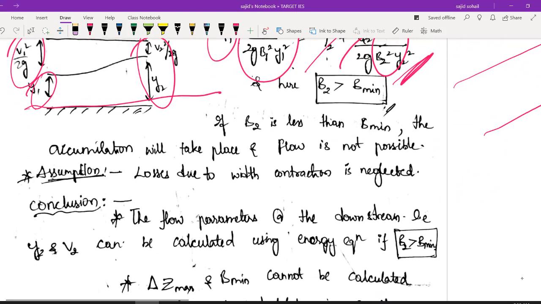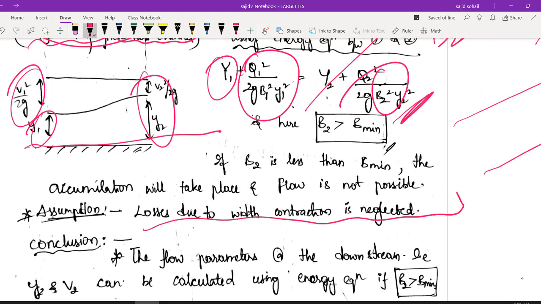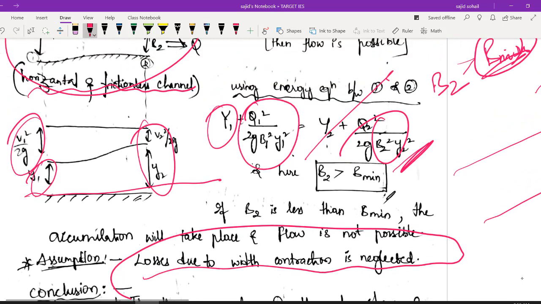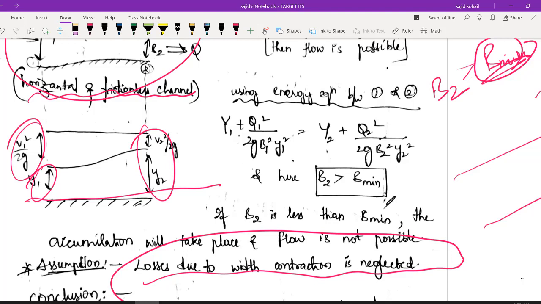So what are the assumptions we are making in this? We are ignoring the losses due to width contraction. In this formula you can clearly see I have just used my total energy. The losses because of this width contraction, obviously there will be eddies generated here. Because of these eddies generated due to width contraction, there will be certain losses in your energy, but I am ignoring it because those losses are very small.